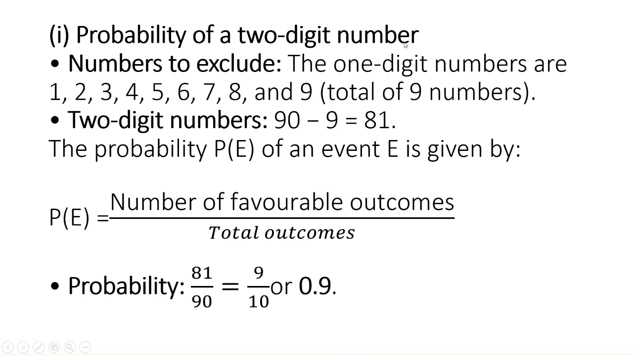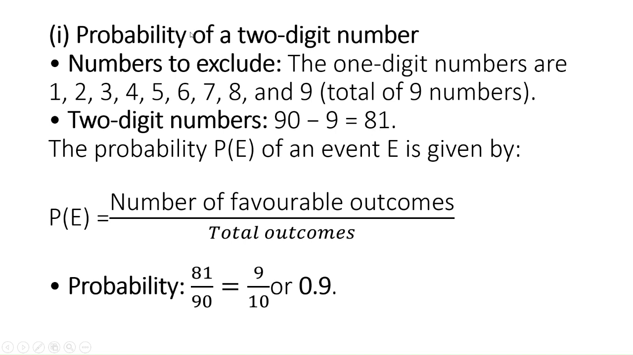As the discs are numbered from 1 to 90, to get a two digit number, we need to exclude the one digit numbers. What are they? 1, 2, 3, 4, 5, 6, 7, 8, and 9. Total 9 numbers. So how many two digit numbers will be there? 90 minus 9, that is equal to 81.